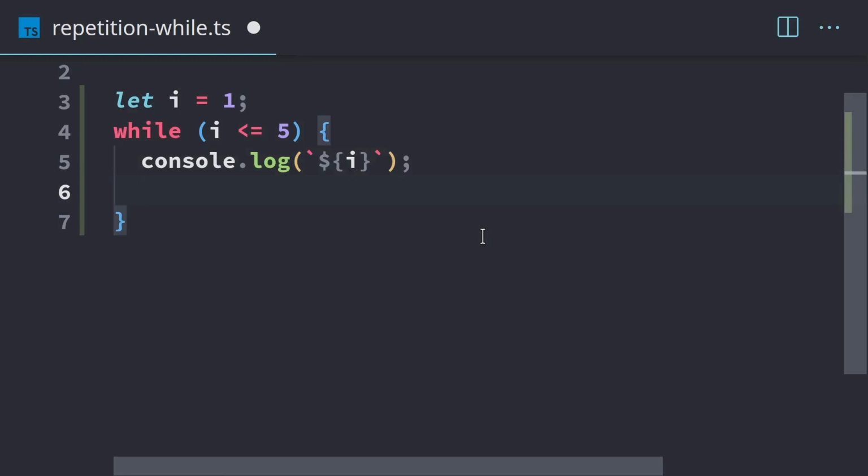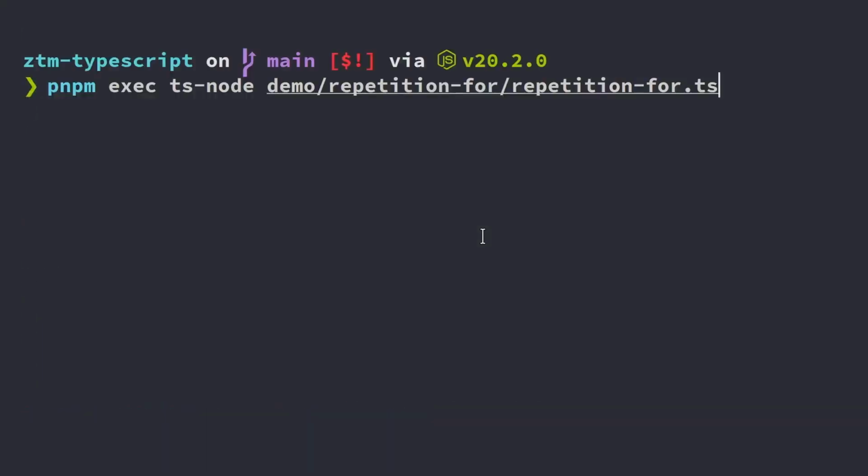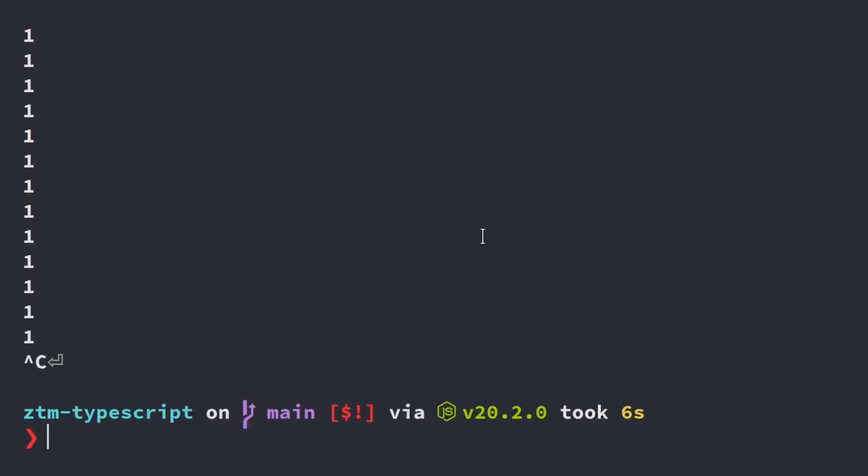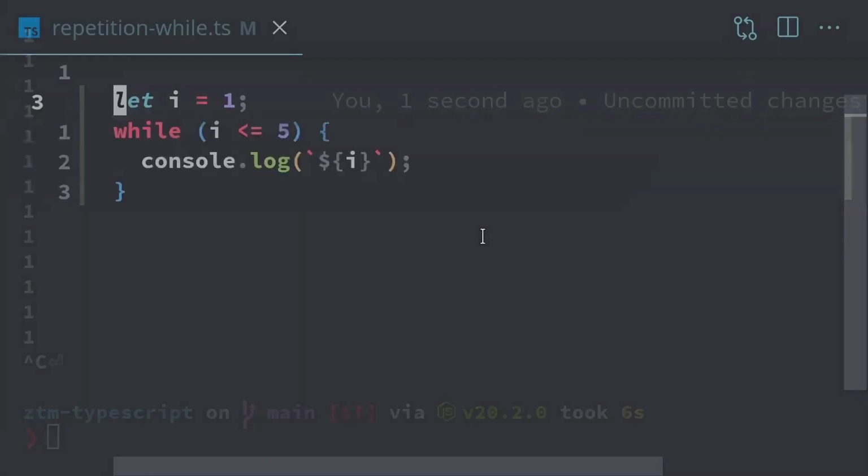And so this is actually going to repeat forever. If I was to run this, which I'm going to do just as an example, maybe don't recommend running it on your machine, but on mine, there we go. It's just running forever and ever. If you're on Linux or Mac, you can Control-C to exit, and I think it's Control-Z or Control-D on Windows. So if you are stuck in an infinite loop, that's how you can exit.